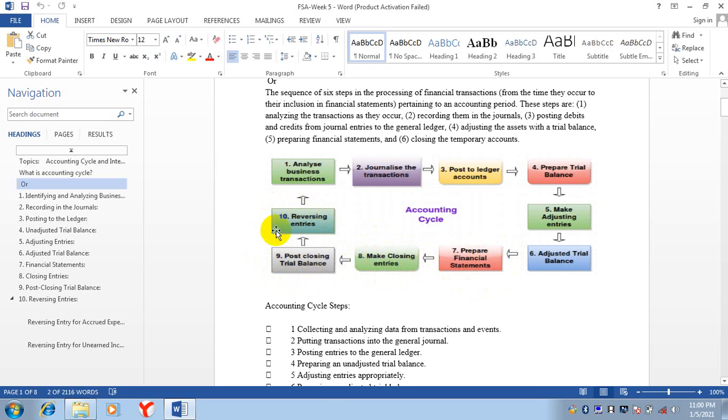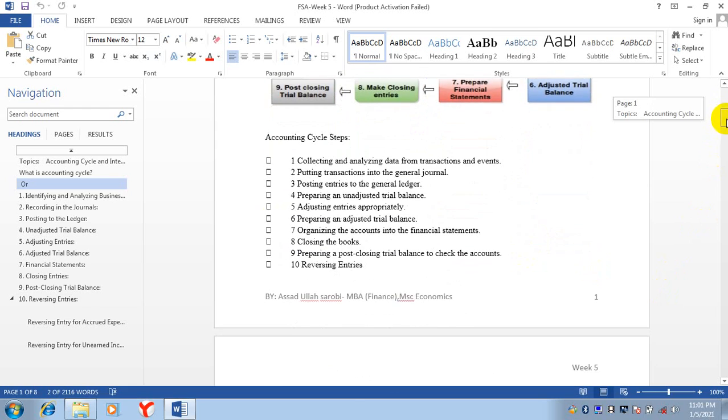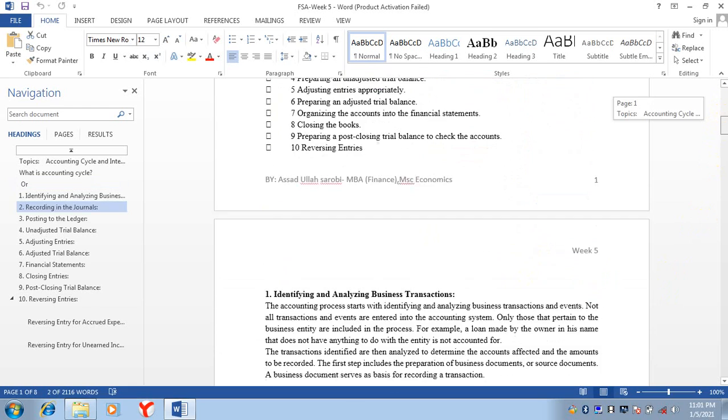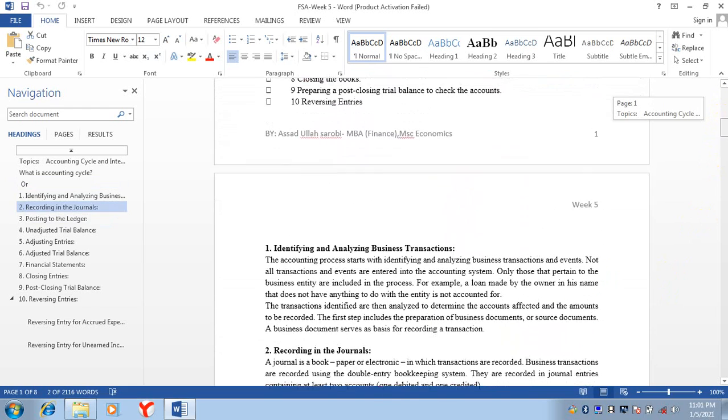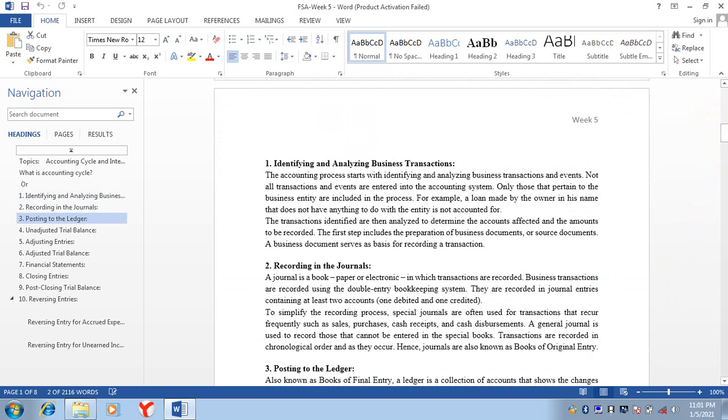And then the last step, it is reversing entries. This reversing entries step is optional. If you want, well and good. If you don't want, it's fine. So these are the 10 steps. Now we will discuss these steps in detail.